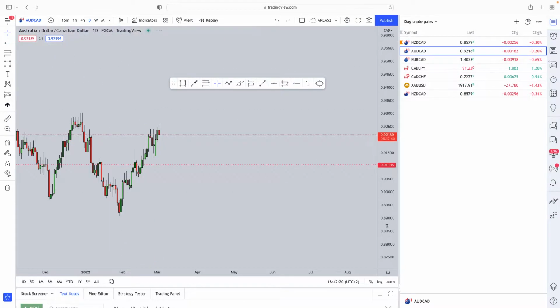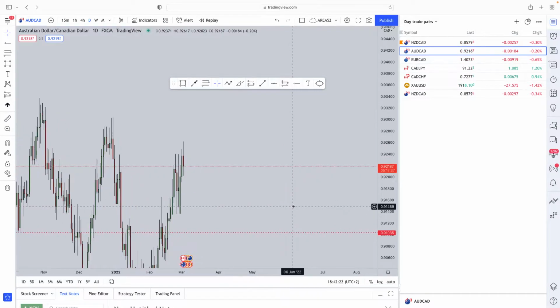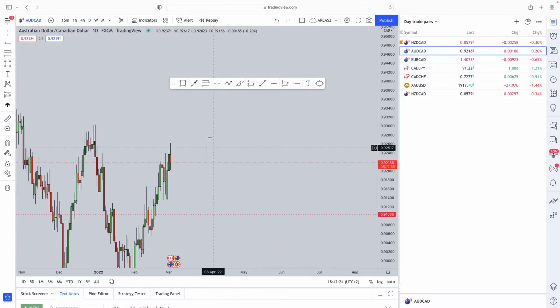Now from a daily perspective, what do we have? Here on the daily time frame, what do we see? From a daily perspective, we can firstly see how the market printed this structural area over here. This acted as a level of resistance, the market broke above that, and came to test it as support.